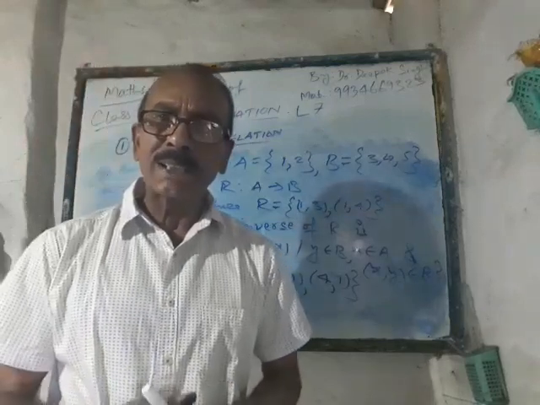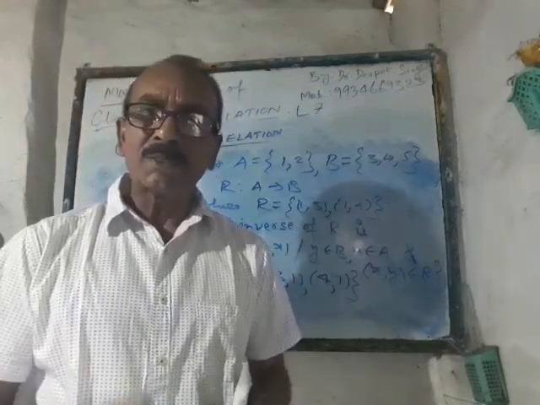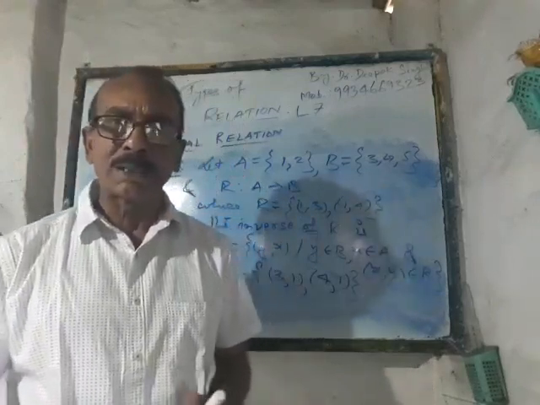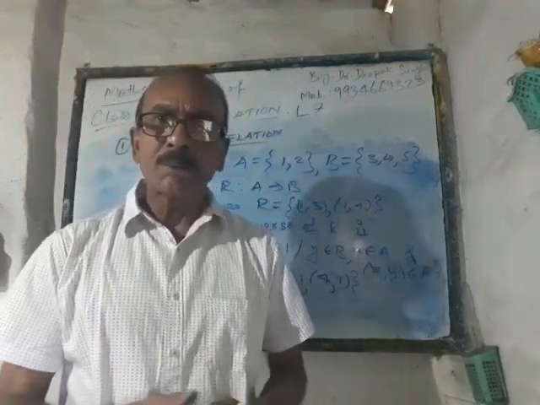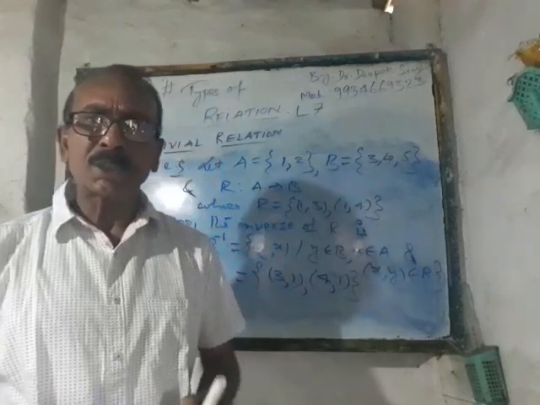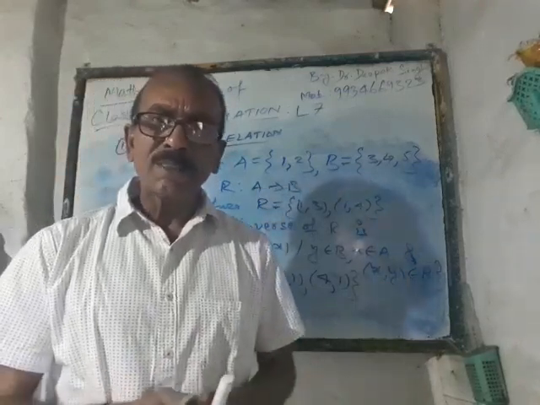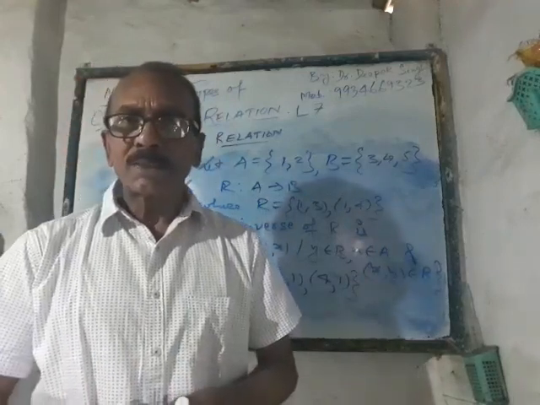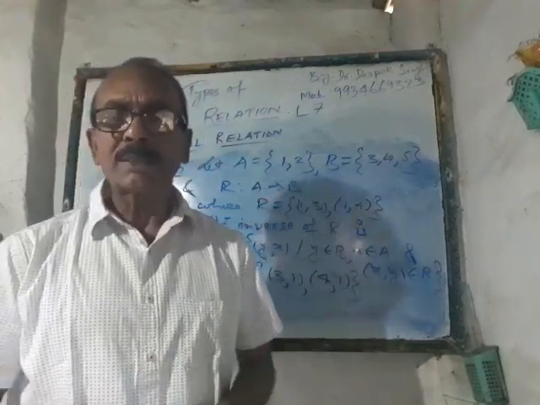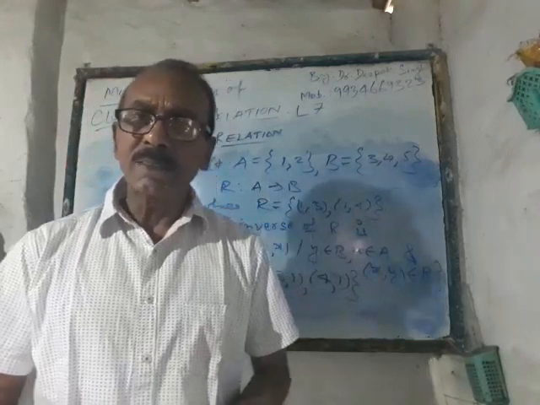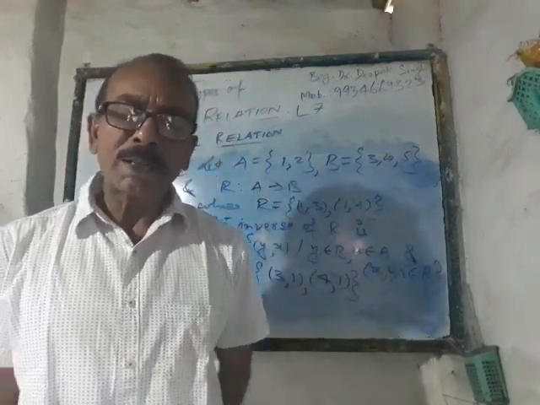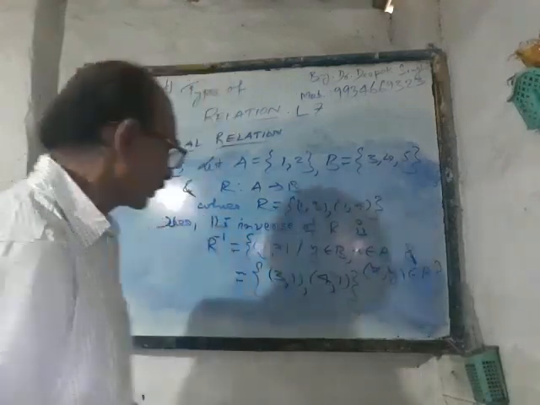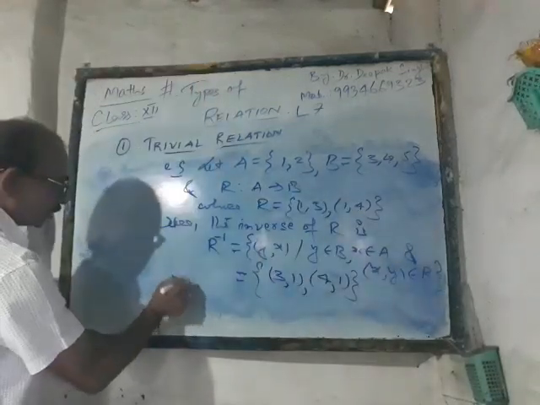So to find the range or domain of the inverse of the given relation, if you want to write R inverse and then find the domain and range, you better do that one, but it is quite time consuming. Just go on watching the relation carefully, and if the domain of the inverse of the given relation is asked, you just go on taking the range of the given relation R, and if the range is required, you just go on finding the domain of R. So just note it down.